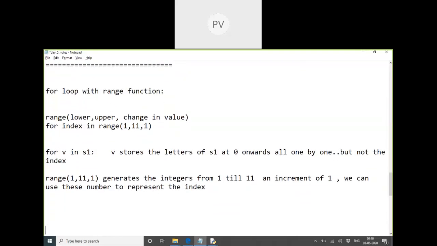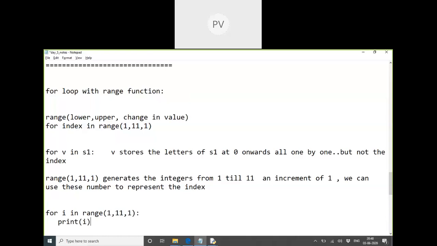That's the reason I am saying not "for i in range". It's very easy now. I want the values of i from which range? Starting from 1 to 11 plus 1. And I want to just print i.